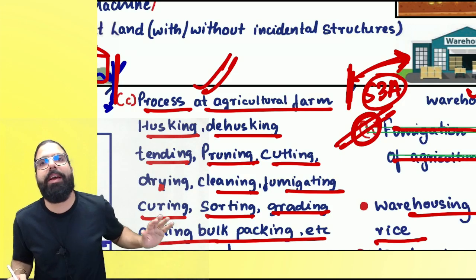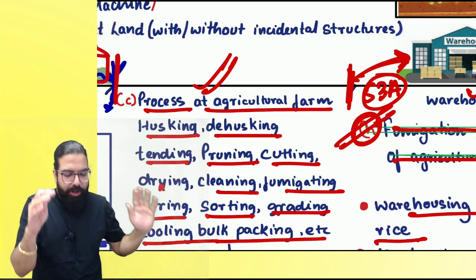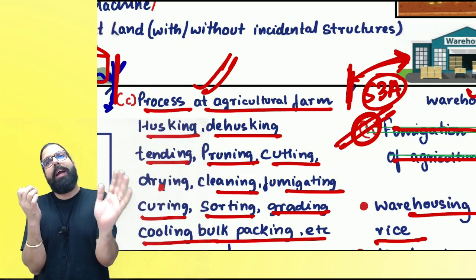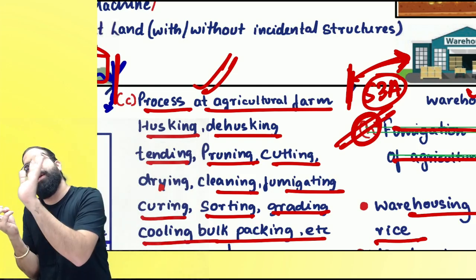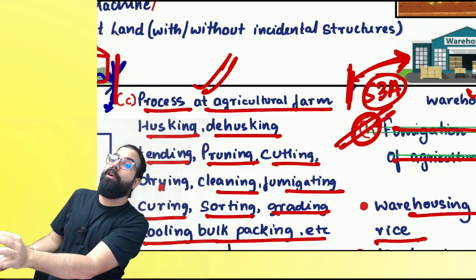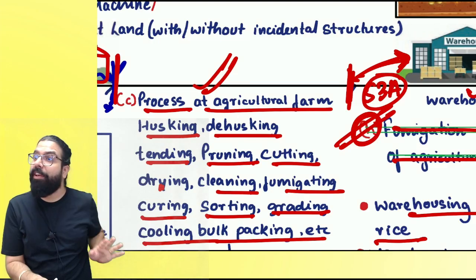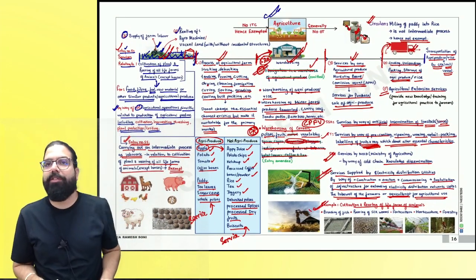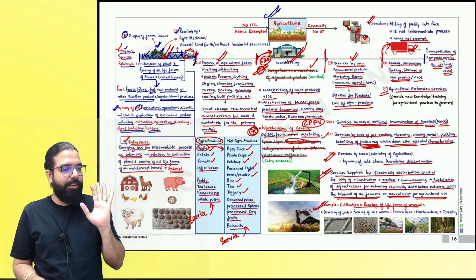Now, the entry on fumigation in warehouse of agricultural produce in 54H is deleted, so taxable, and the 53A entry is also deleted. Now it is taxable. So, fumigation in warehouse of agricultural produce, taxable. GST payable. Closed, everyone. We'll close the discussion on agriculture.